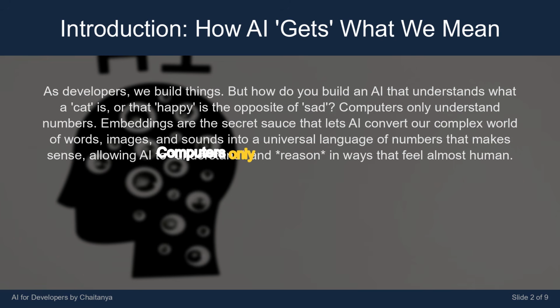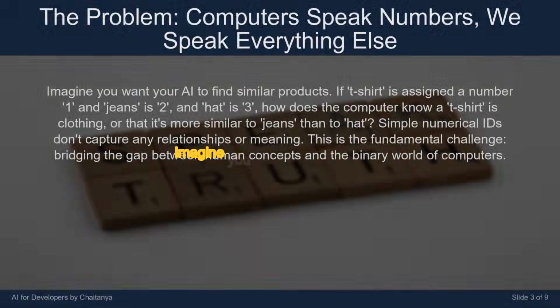Computers only understand numbers. Embeddings are the secret sauce that lets AI convert our complex world of words, images, and sounds into a universal language of numbers that makes sense, allowing AI to understand and reason in ways that feel almost human. Imagine you want your AI to find similar products.